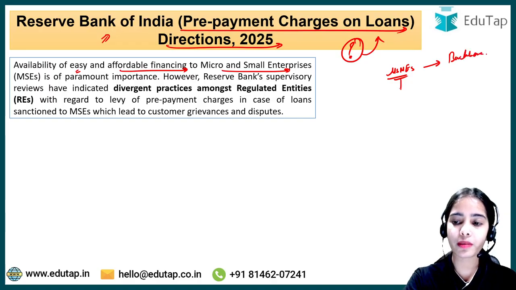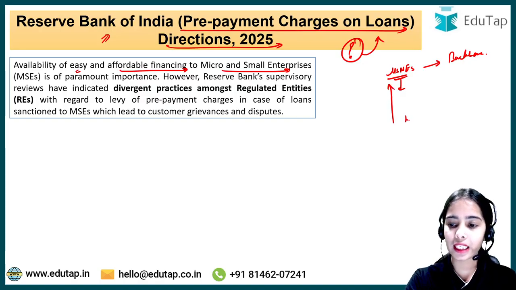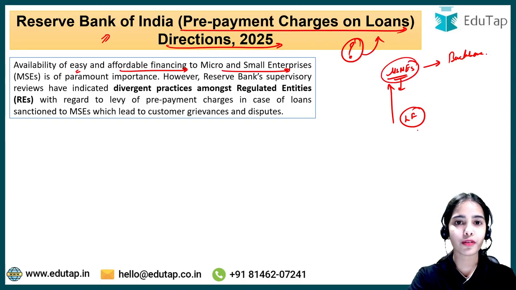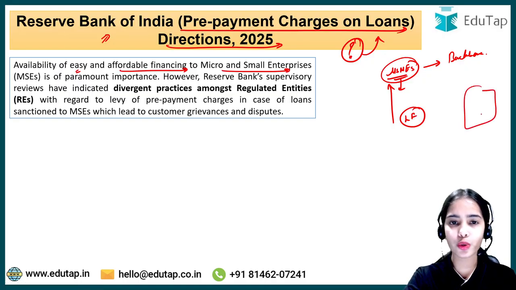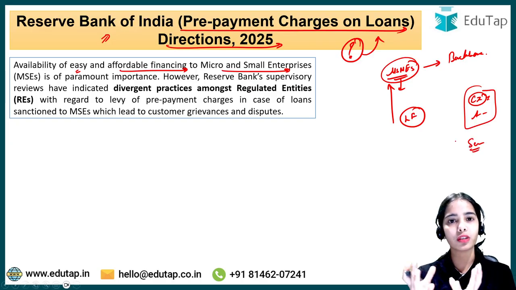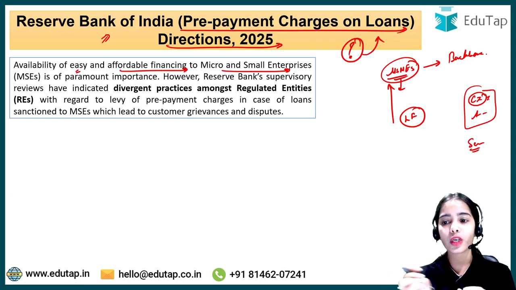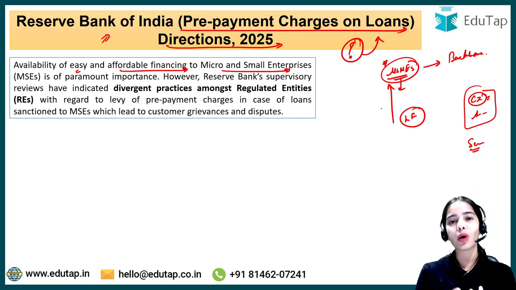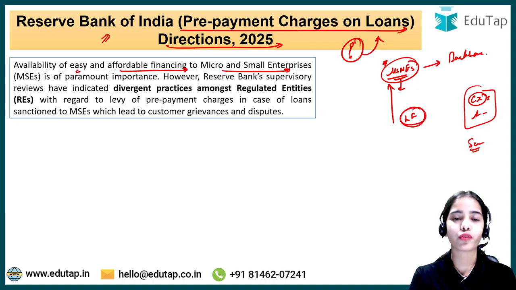Why is it so? Because the micro, small and medium enterprises have the capacity to utilize the labor force of our country. They have the capacity to absorb the labor force, because the large enterprises usually use more capital intensive techniques, or automated techniques. The service sector is not able to generate much employment, so it is the MSMEs that are said to have the capacity to absorb the labor force of our country. The MSMEs are the backbone of our country.